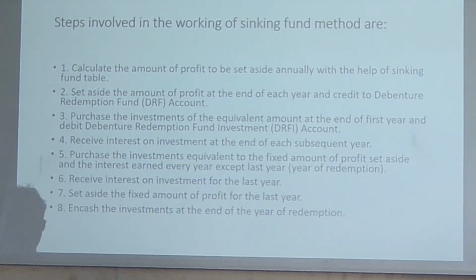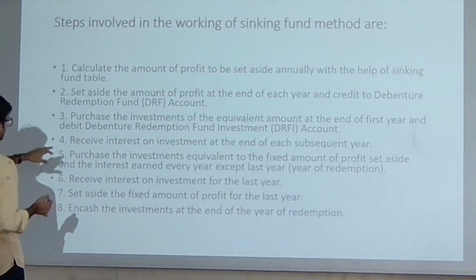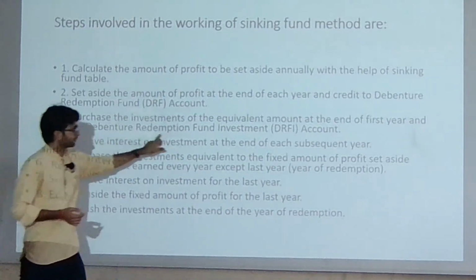Let's say you have transferred 1 lakh rupees, so you are going to buy 1 lakh rupees of marketable securities. Done.